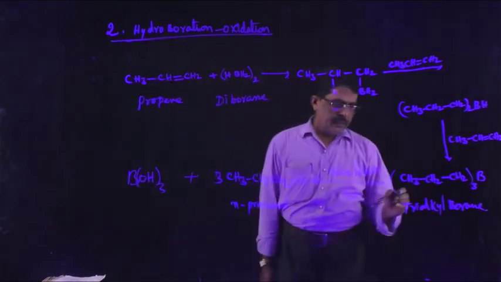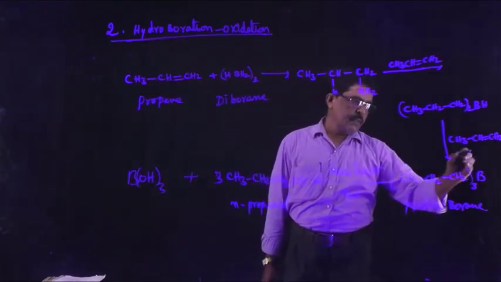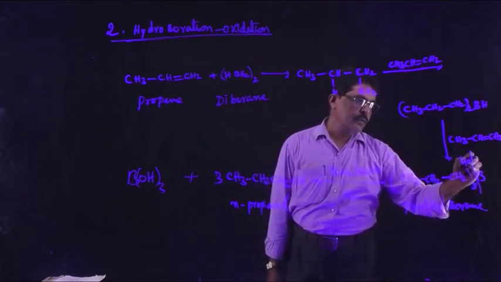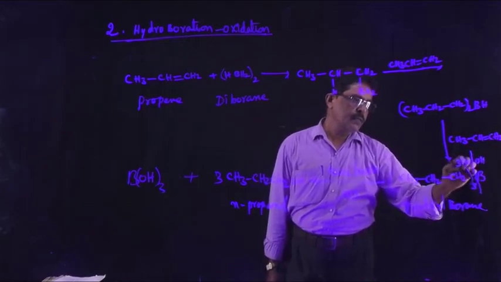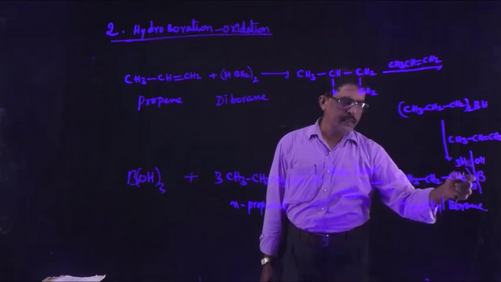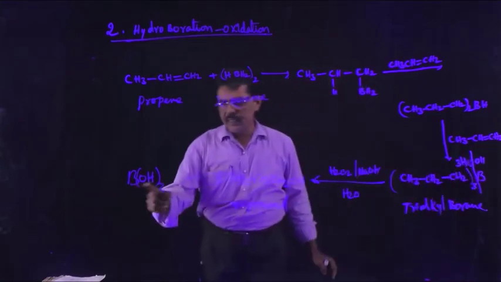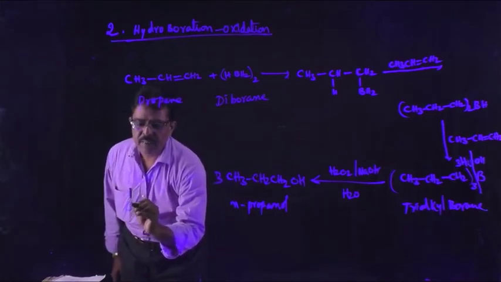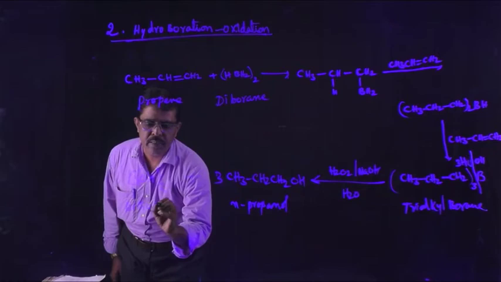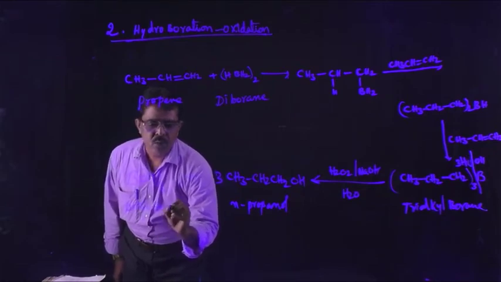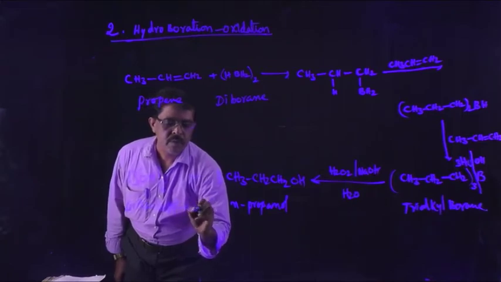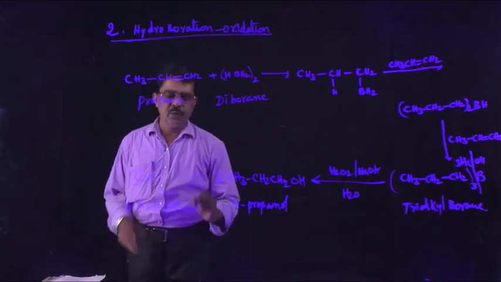So here what will happen? Oxidation will take place like this, with 3 moles of HOOH. Then you will get 3 B(OH) taken thrice. The B(OH) taken thrice is named orthoboric acid. Orthoboric acid is the byproduct.